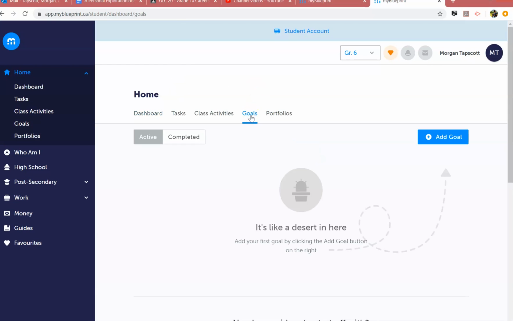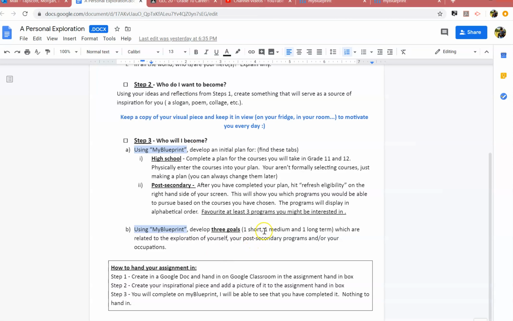You're going to add 3 goals for yourself. So I want a short, a medium, and a long-term goal. A short-term goal would be by the end of this school year, let's say. So make a goal for yourself for between now and the end of June. I want a medium-term goal, which could be something between now and the end of your high school career, so the next 2 years. And then one long-term goal, so maybe 5+ years in the future.